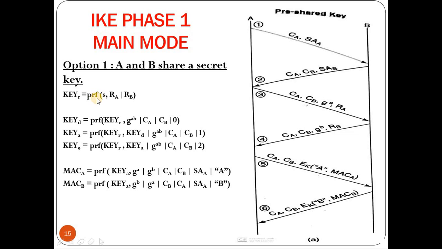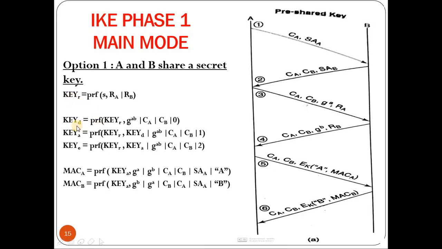We use a function called a pseudo-random function, indicated by PRF, which takes 2 components. First one is S, the shared secret key that is shared by both A and B, and the second parameter is a concatenation of RA and RB, the random numbers chosen by A and B, exchanged in the third and fourth message. So it generates the key R.